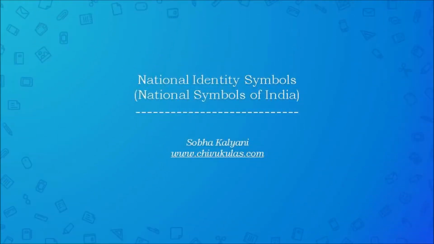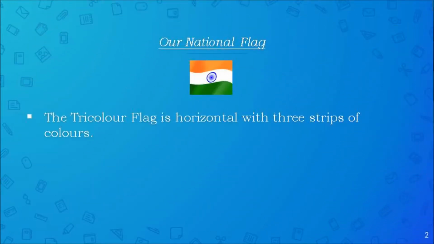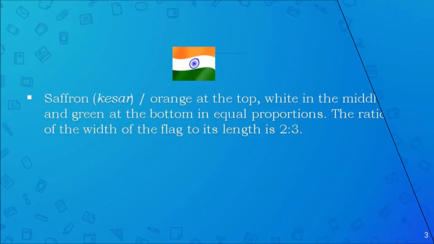This video is on national identity symbols, that is, national symbols of India. Our national flag. The tricolor flag is horizontal with 3 strips of colors. Saffron at the top, white in the middle and green at the bottom in equal proportions. The ratio of the width of the flag to its length is 2:3.